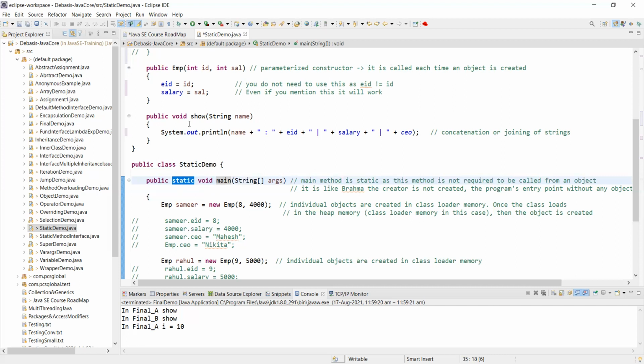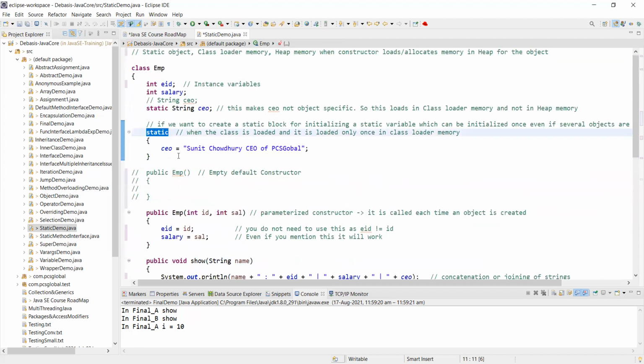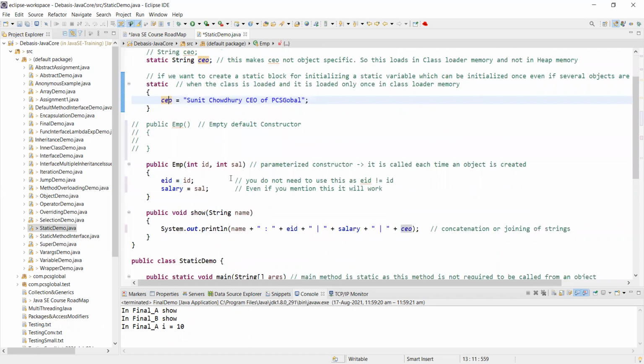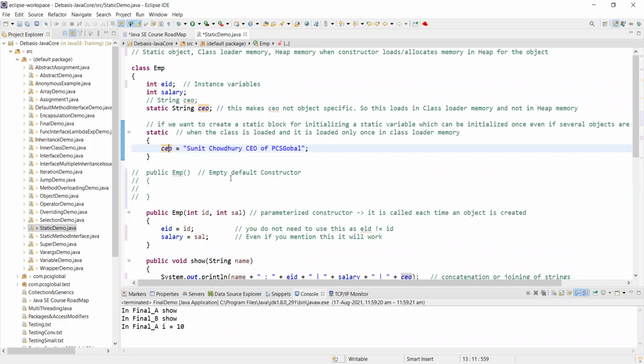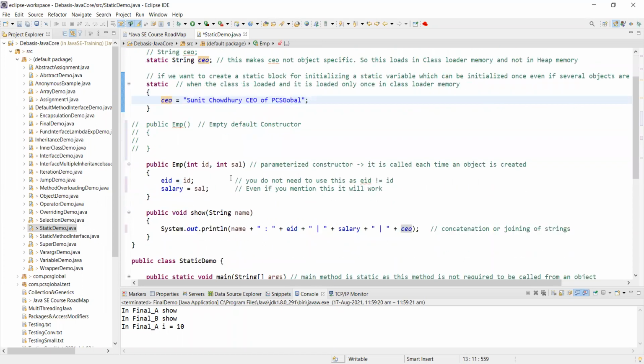We are trying to learn static. Here we have used static. So we will display why we can refer to this directly. See, even this CEO is not in the heap, but still we can use this CEO. We can directly call this static CEO variable, because whenever we define something as static, we do not need an object through which to use it. It can be called without using any object.